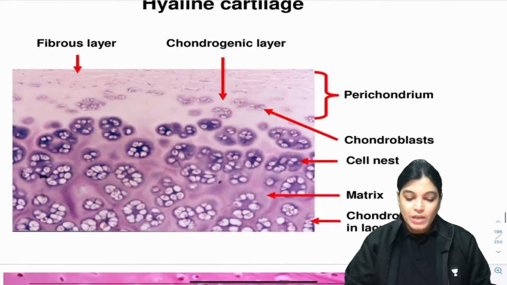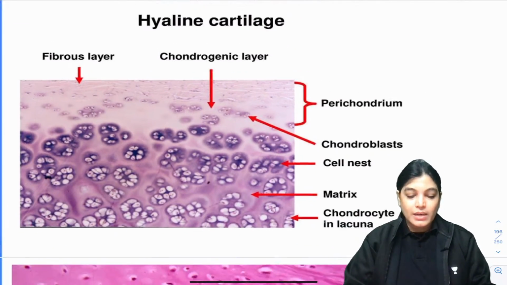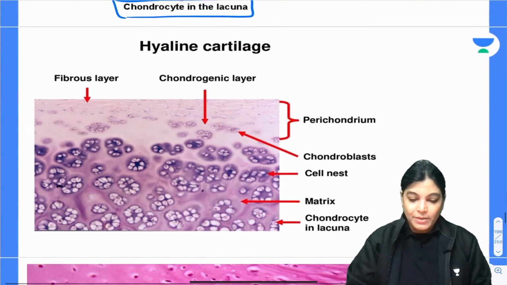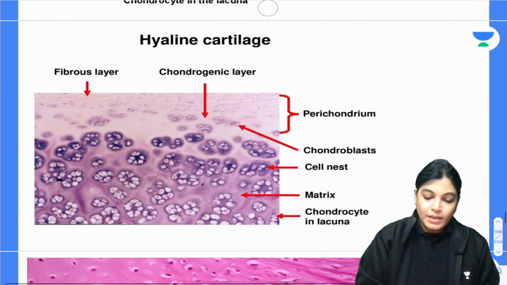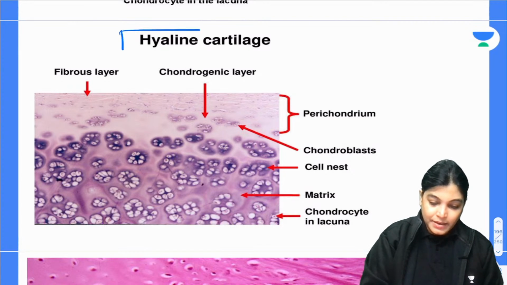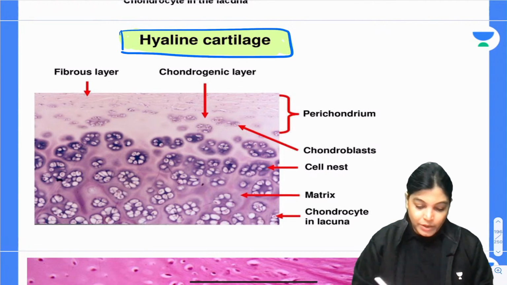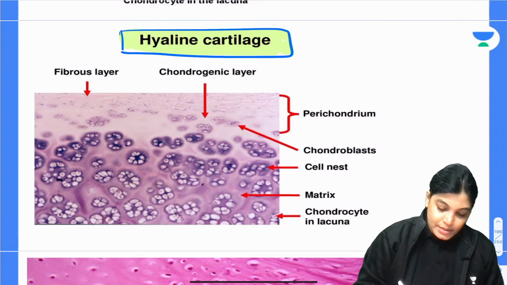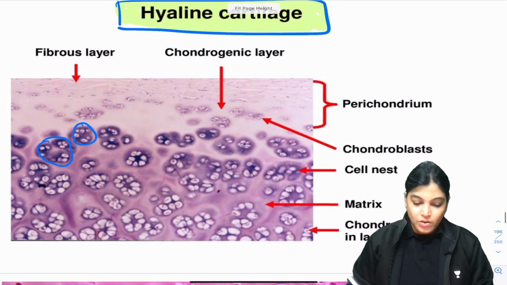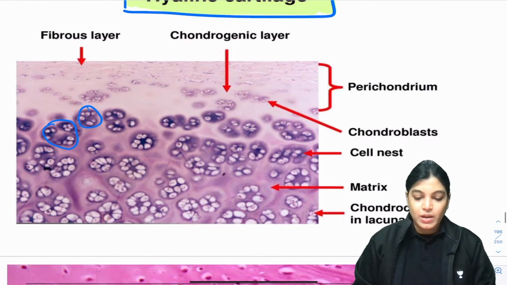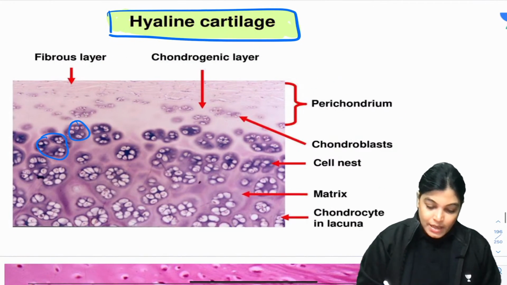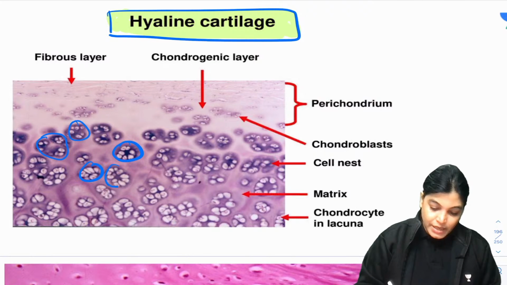Now let's talk about hyaline cartilage. The other cartilage which is also asked many times in the examination is the hyaline cartilage slide. The key features of the hyaline cartilage slide are shown here. In hyaline cartilage, the chondrocytes are arranged more in groups. See here, this is a group which you are seeing. This is also a group. If I highlight this, see here, these are arranged in isogenic groups.